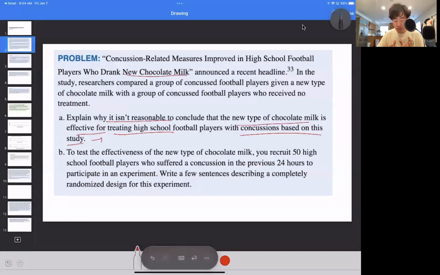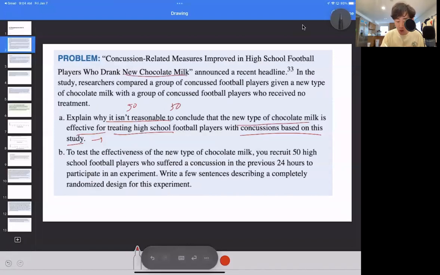Now, there is no set formula for you to memorize. You just have to think of this realistically. If I give half of the group of football players who have concussions this new chocolate milk, they all need to be controlled within that environment. Say we have 50 football players who have concussions and 50 players who also have concussions.